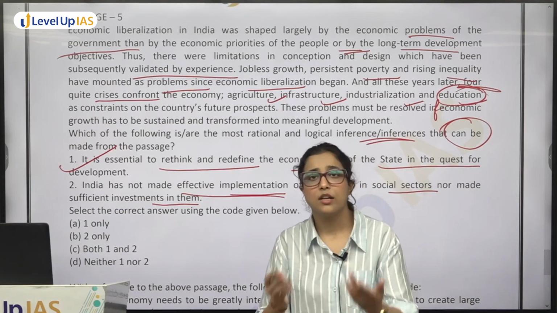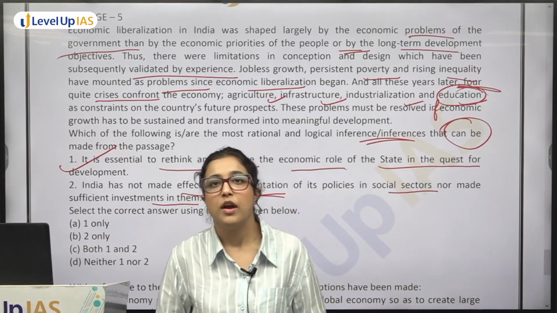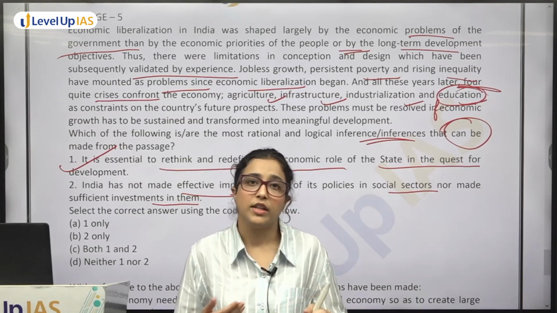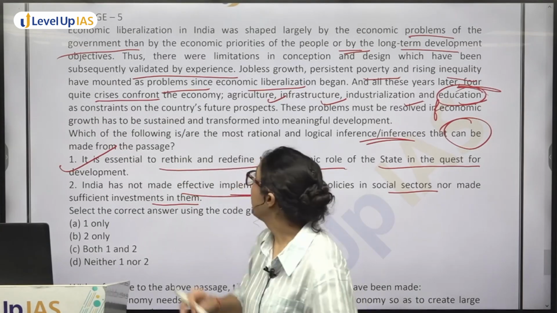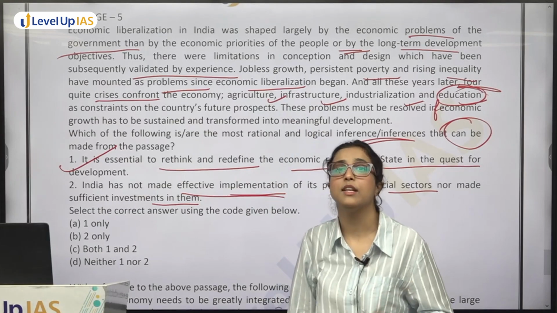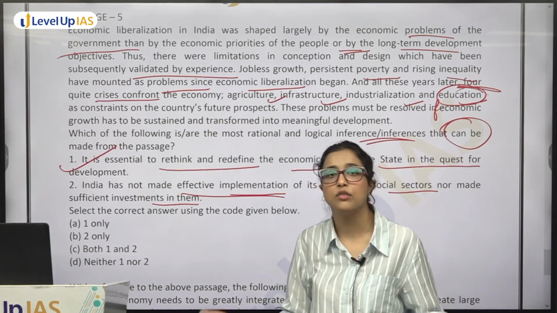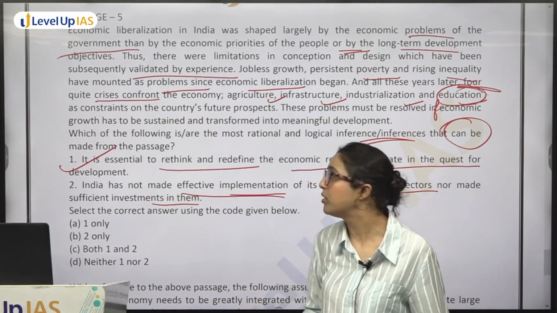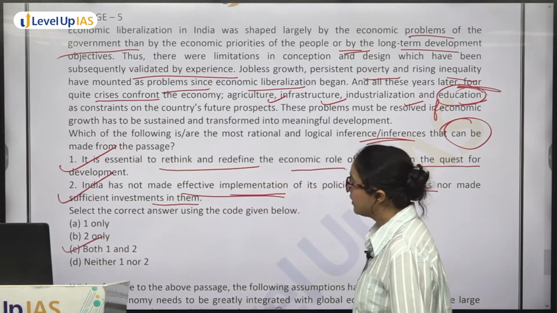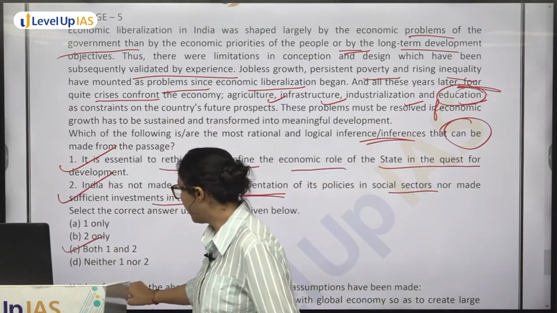In general we know this is true. If effective implementation had happened, poverty and jobless growth would not have occurred. Since they are occurring, the author wants to say that effective implementation has not been done. So both 1 and 2 are correct with respect to the passage.